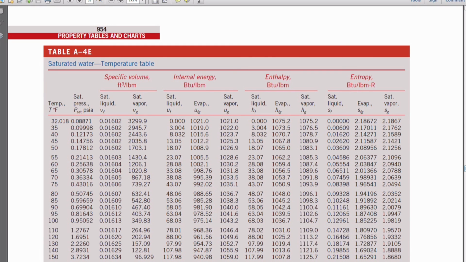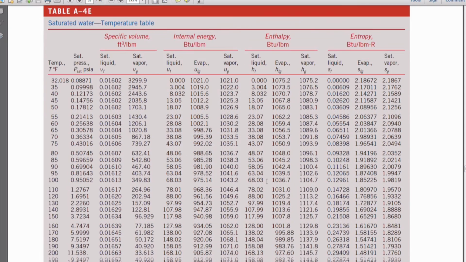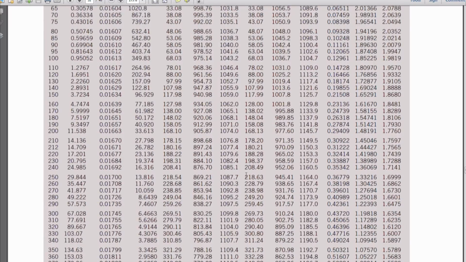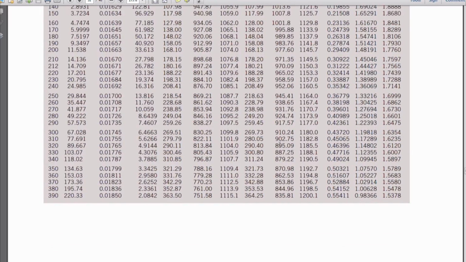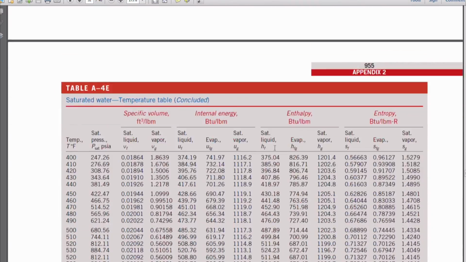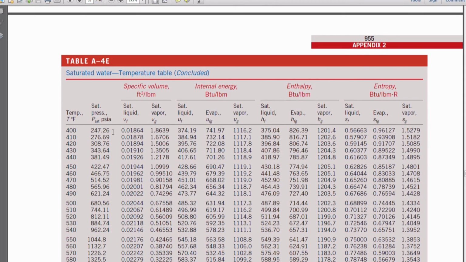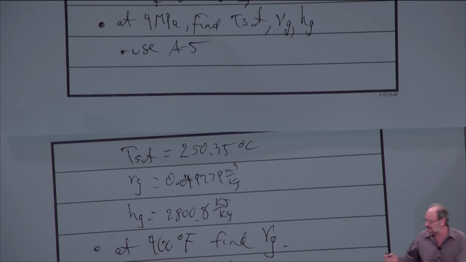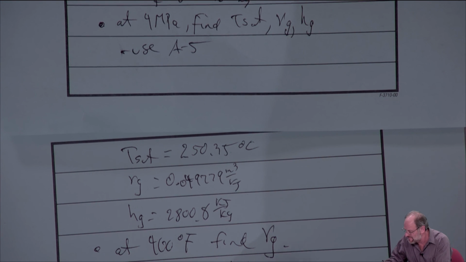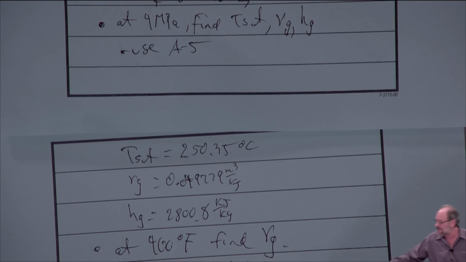And again, this is real simple. You just go down to the appropriate temperature. So it's past the bottom of the first page. So go to the second page of this table, and it's right up there on the top. Okay. So if I asked you for saturation pressure, you can write it. I guess I asked you for VG. So you just read across, and it's 1.8639. And the units now are cubic feet per pound mass as opposed to meters cubed.